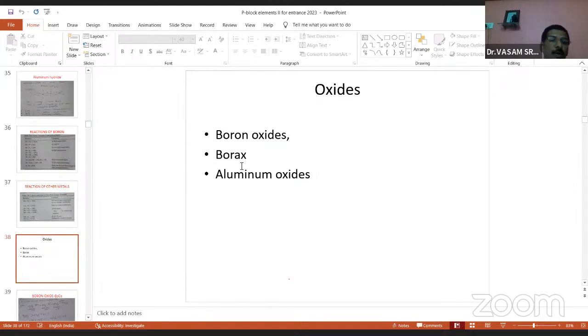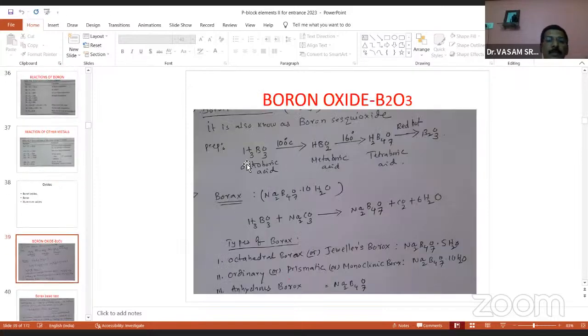Now come to boron oxides. The boron reacts with hydrogen, boranes completed. The next property is oxides: the boron oxides, borax and aluminum oxide. And you see the boron oxide B2O3. How can you prepare it? First, you take orthoboric acid. And you remember this reaction is most important, available in the material also. And there you see the B2O3. You remember, all of you. Generally we call it boron trioxide.